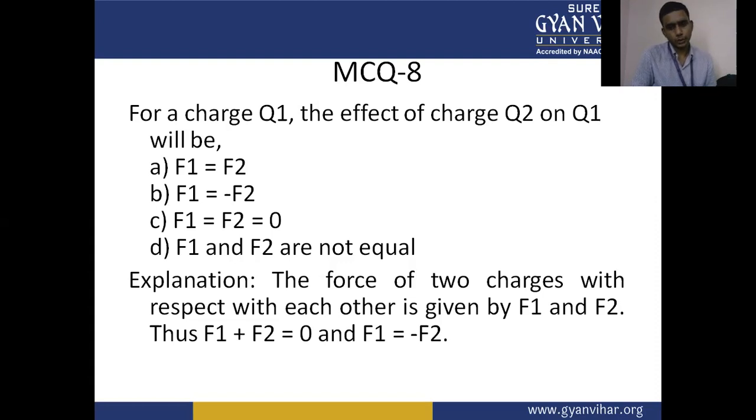The forces of the two charges with respect to each other are given by F1 and F2. F1 plus F2 equal to 0 and F1 equal to the minus of F2. This is the effect on charge Q. So the right answer is B, that is F1 equal to the minus of F2.